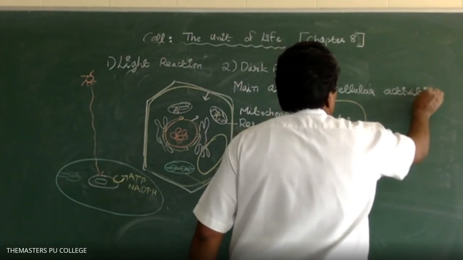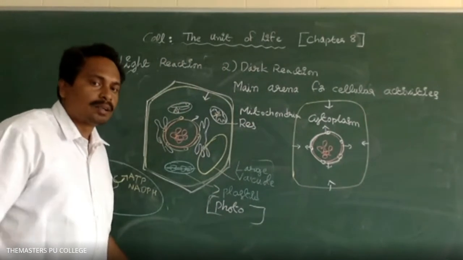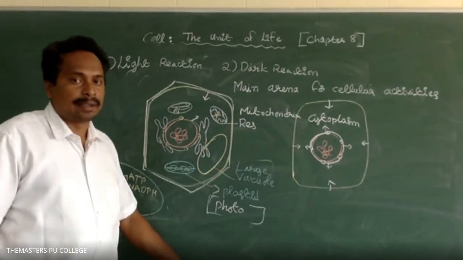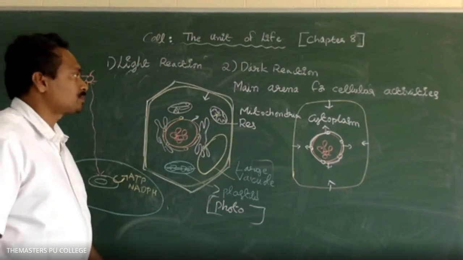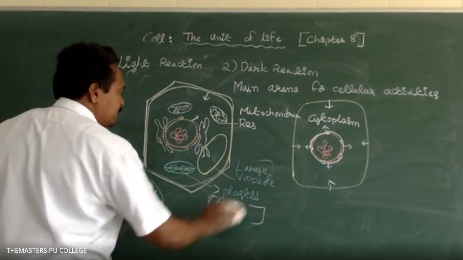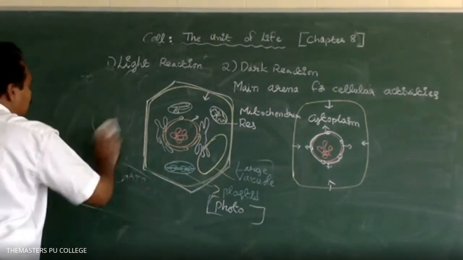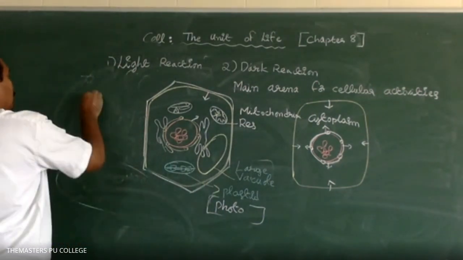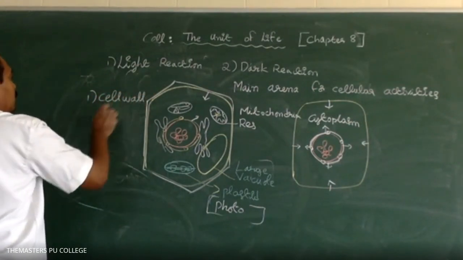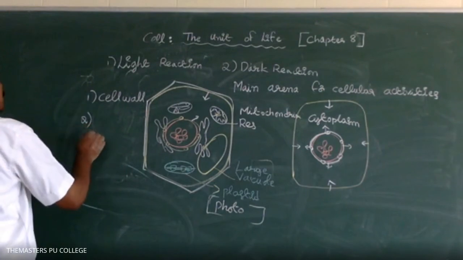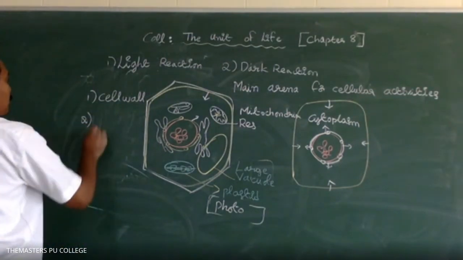Important from the objective point of view. Which is the main arena? Arena means area, the main area for cellular activities. Option 1 is cell wall. Option 2 is cell membrane.